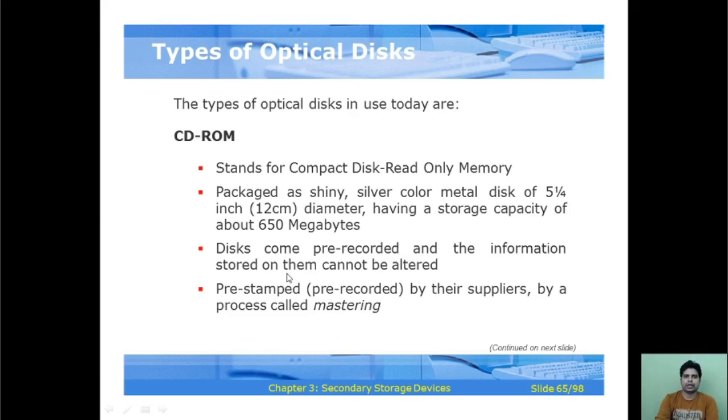Types of optical disc. The type of optical disc today is the CD-ROM. CD-ROM stands for compact disc read-only memory, and is packaged as a shiny silver color metal disc. So these are the key characteristics of the CD-ROM.